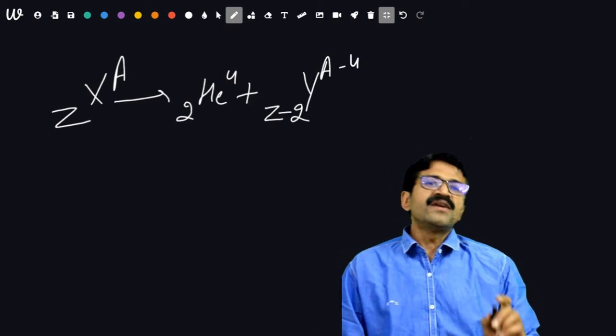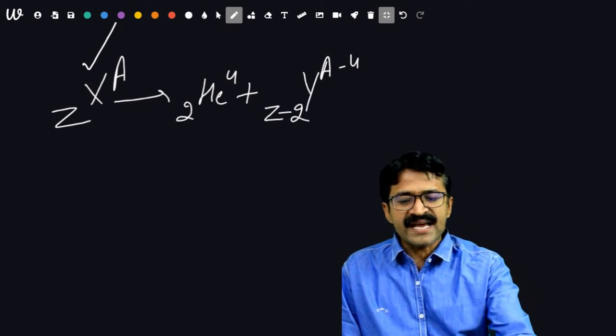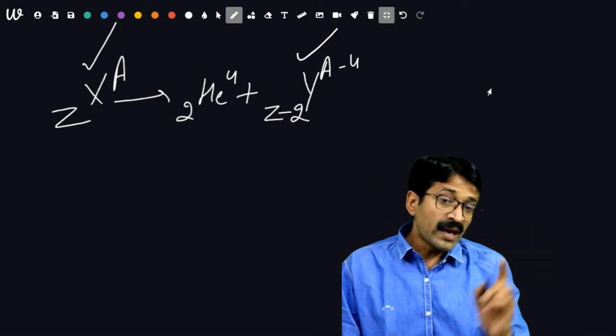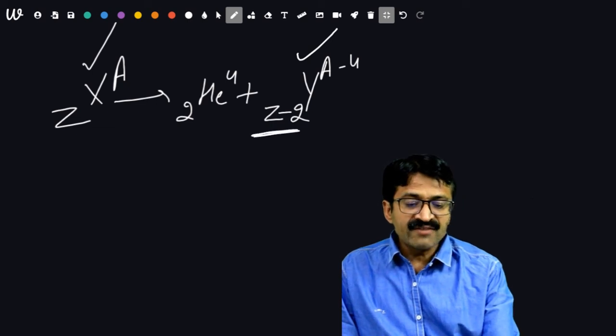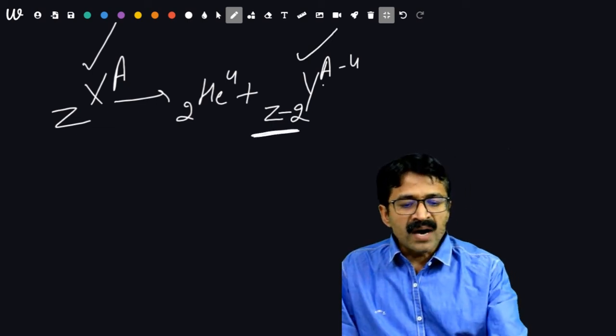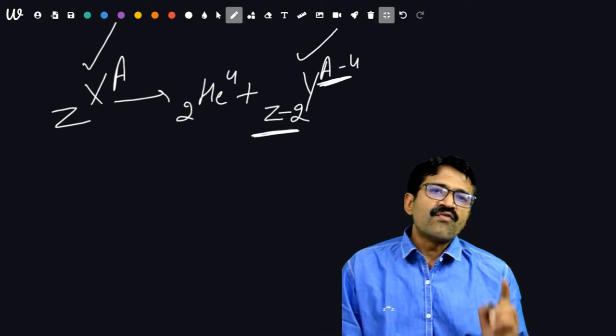That means a new element will form. This element was X, this element is Y. A new element will be formed. Atomic number will get decreased by 2. Mass number will get decreased by 4.